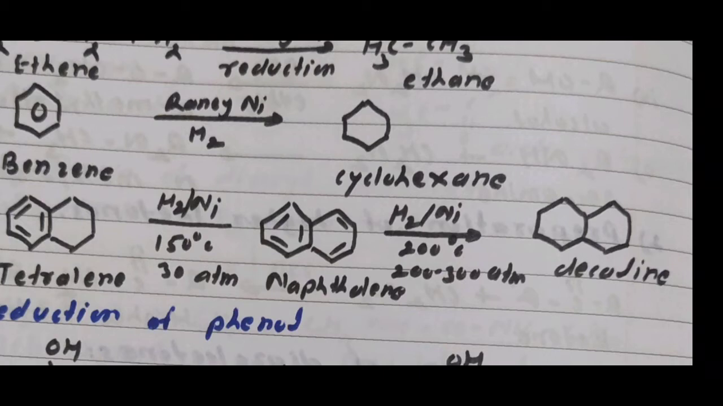Conversion of naphthalene to decalin means 5 double bonds undergo reduction, when temperature is 200 degrees centigrade and pressure is 200 to 300 atmospheres. Naphthalene is converted to decalin, and if 150 degree temperature and 30 atmospheric pressure, then naphthalene is converted to tetralin. This is the first application of Raney nickel, that is reduction of carbon-carbon multiple bonds in case of benzene, naphthalene and ethene.